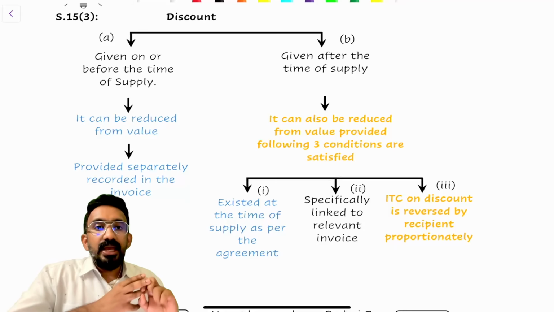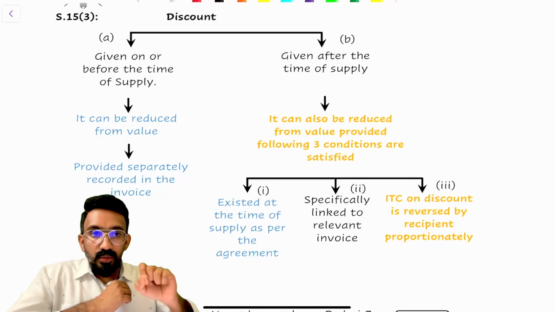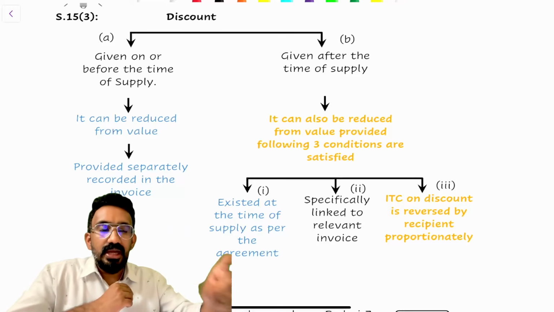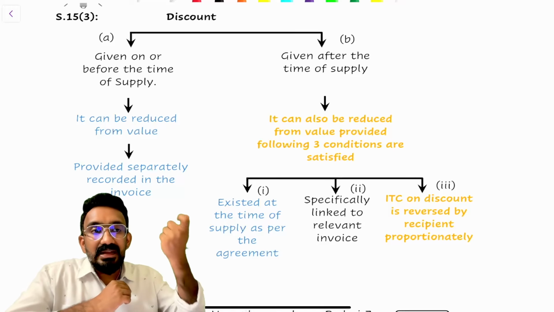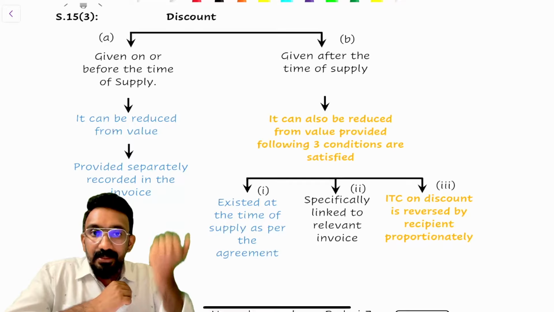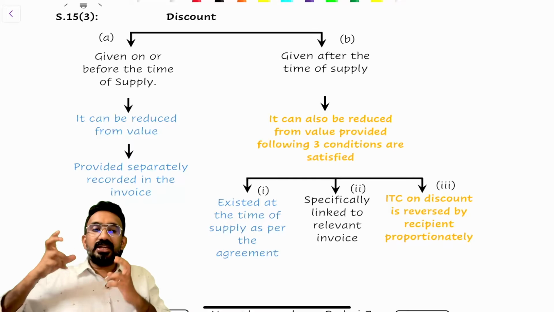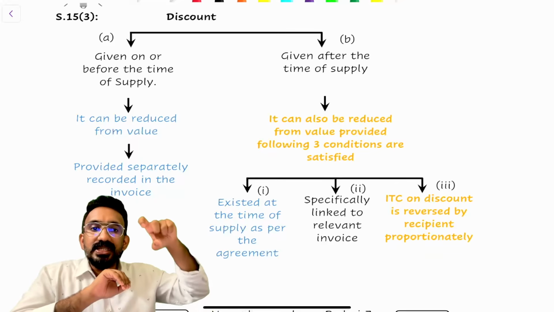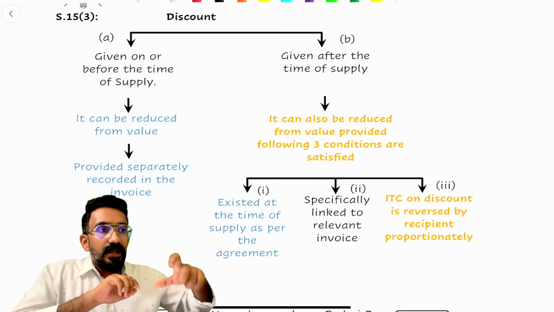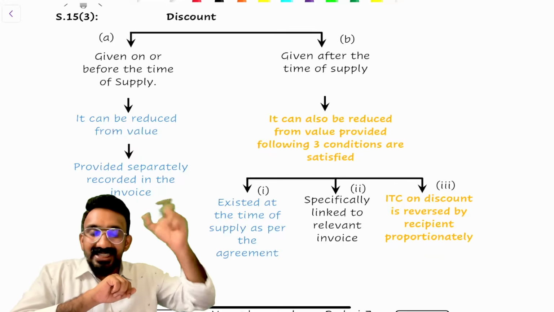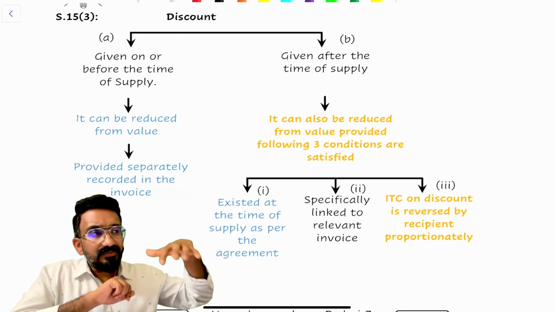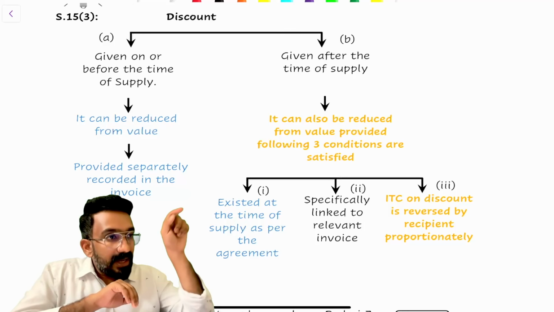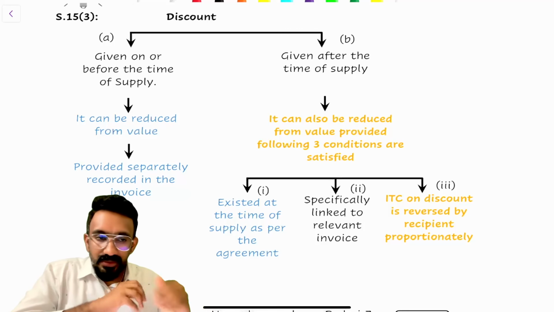Number three: the one who bought the product from me, if you have taken ITC on this entire 18,000, now on this 10,000, 1,800 is the value of output tax liability I'm trying to reduce. If it is 90,000, my output tax liability should have been 90,000 into 18%, which is 16,200. But my liability already paid would have been 18,000. Now the question is, if I want to reduce my liability from 18,000 to 16,200, my customer's credit also should be reduced.